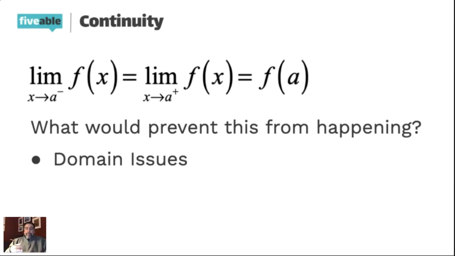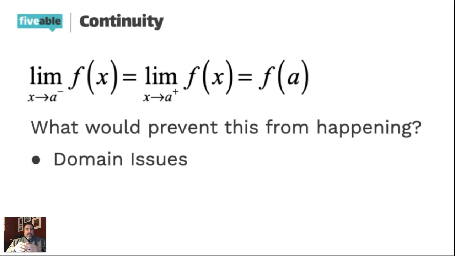And when you're thinking about domain, the easiest way to think about it, there are three ways that you can have a problem with domain. You could be dividing by 0, you could be taking the even root of a negative number, or you could have the logarithm of a number less than or equal to 0. Those are the three domain traps in calculus. So as long as you're avoiding those three things, you will be safe as far as domain goes. But there is one other thing.